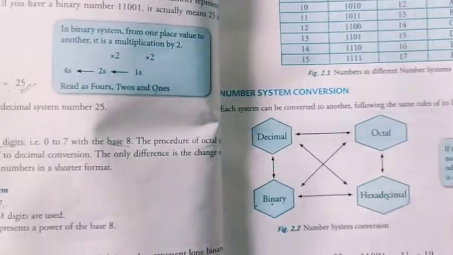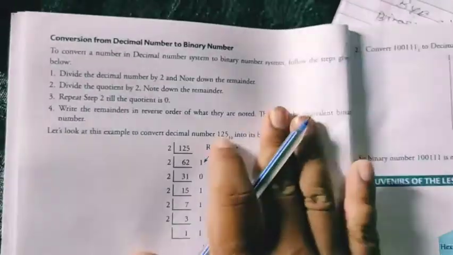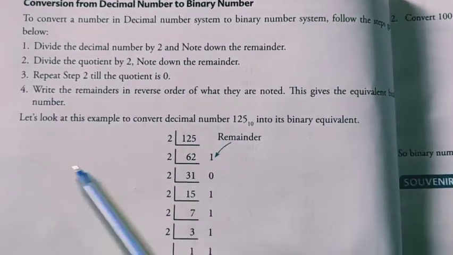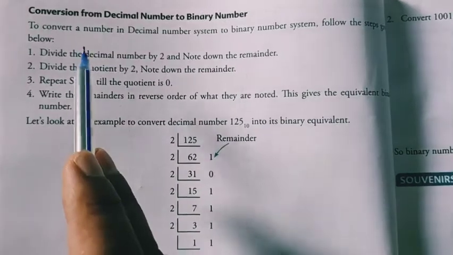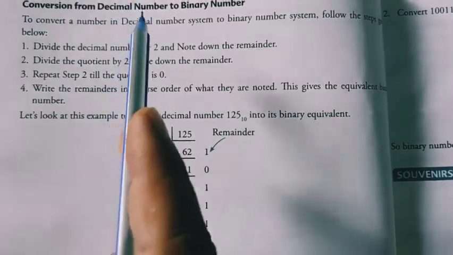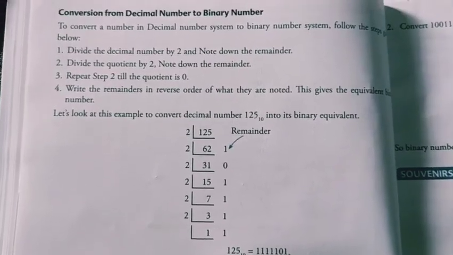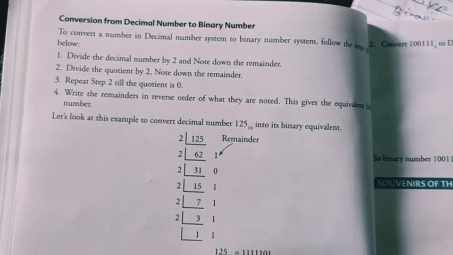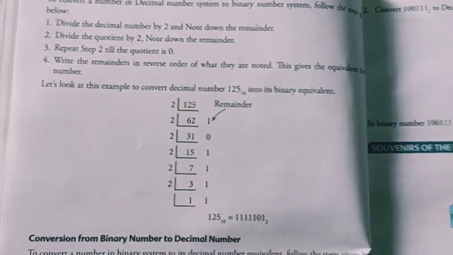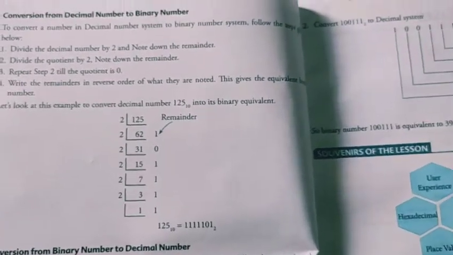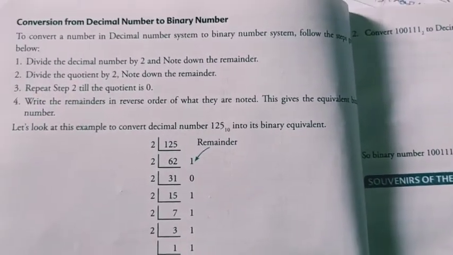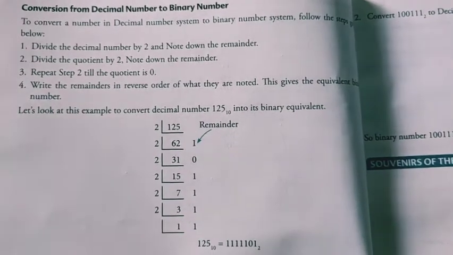Now we'll start our conversion. For conversion we can use the steps given. First we will read from here, then I will explain how to do it. Now first we will read about conversion from a decimal number to a binary number. Here we will read only the introduction. That's why we will learn only two types of conversion: decimal to binary, and binary to decimal. Nothing else. Octal to decimal, hexadecimal to octal, all this we will learn in higher classes, not in 7th standard.